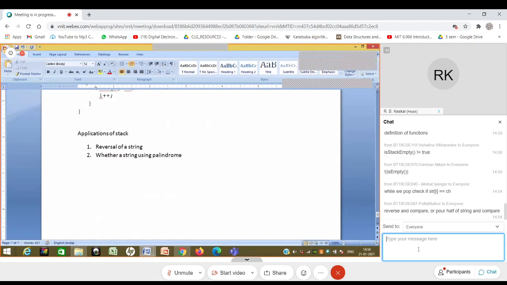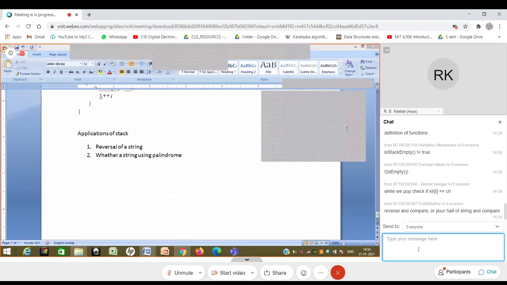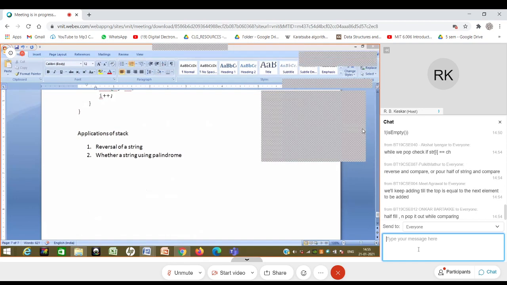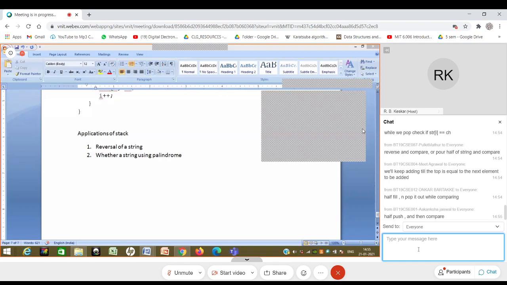Any idea? Yeah, of course, I can reverse and compare. I can reverse, store it in another array, and compare the two arrays. Any other way? Someone is saying that you push all the characters onto the stack, and then you take out one element. Whatever you take out is the last element, and then you check it with str of i. Every pop you check it with str of i, and any place it does not match, you stop. If it matches for all the characters, you are done.